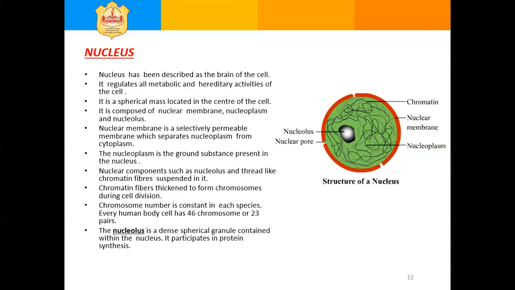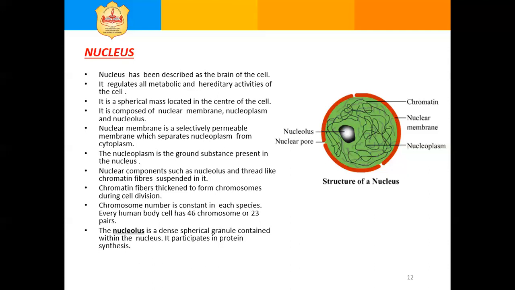Genes are composed of DNA. DNA is deoxyribonucleic acid. Genes are the hereditary traits. Genes express our characteristics such as intelligence, complexion, and height.